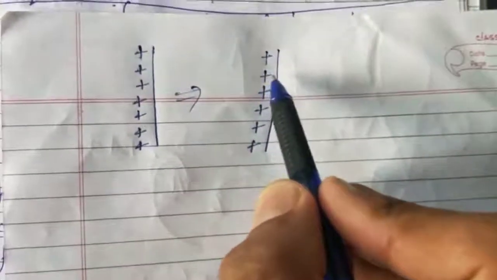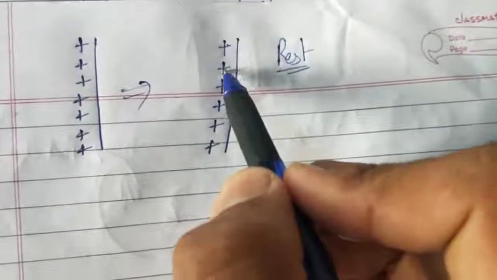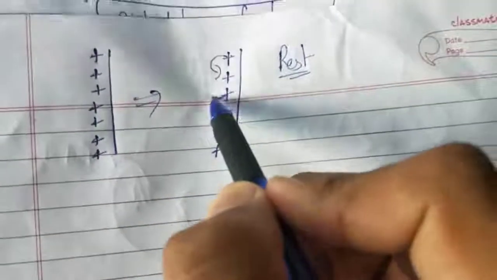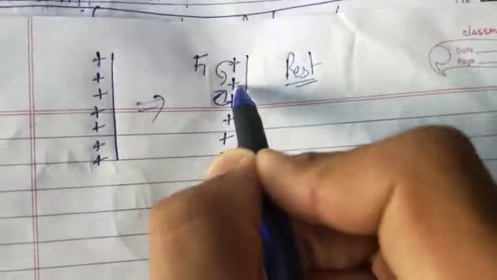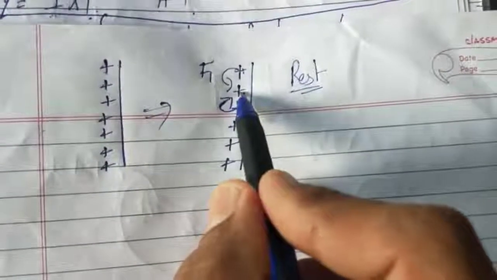Think in your mind whether these charges which are present on the surface of this conductor are in motion or at rest. They will become at rest. This charge will be repelled by this charge also, repelled by this charge also. So both forces are acting. F1 is acting on this charge due to this charge, and F2 is acting